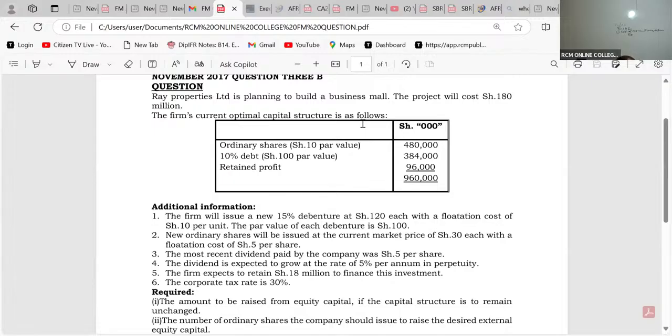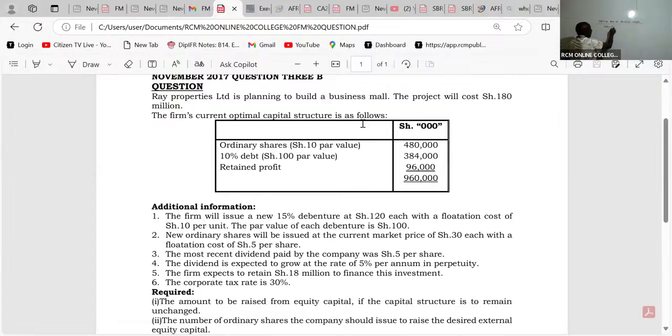So the first thing that a good student should be able to do is to give us the optimal capital structure weights. So we have here the optimal capital structure weights, like that. So we have two of them.